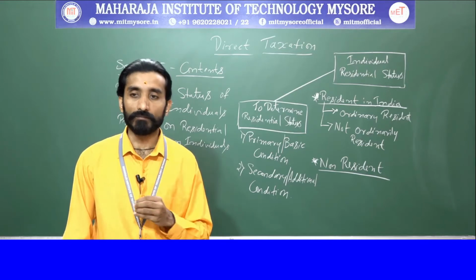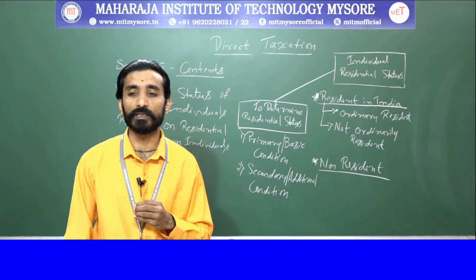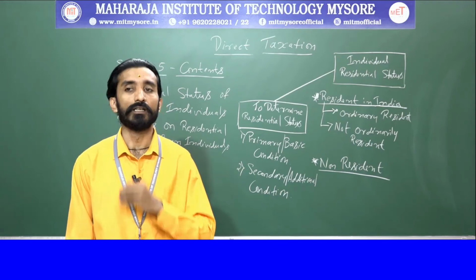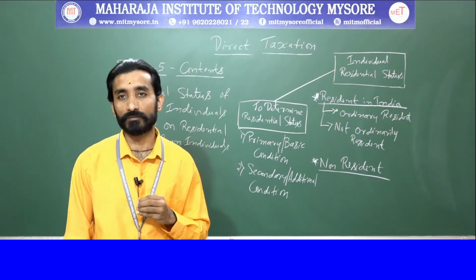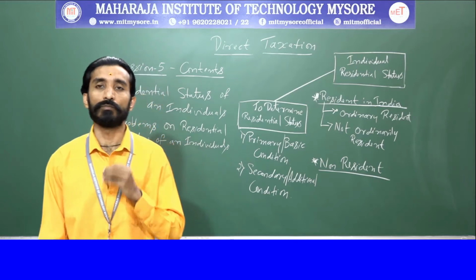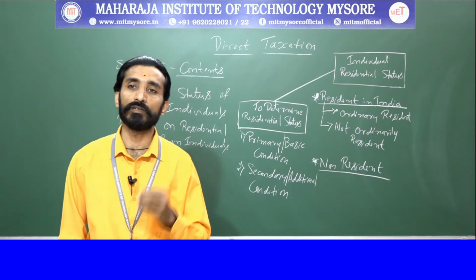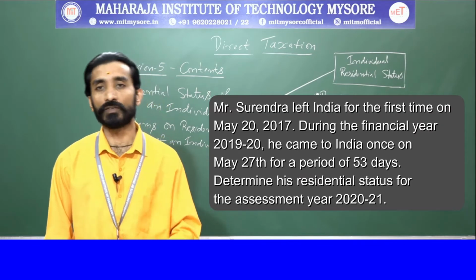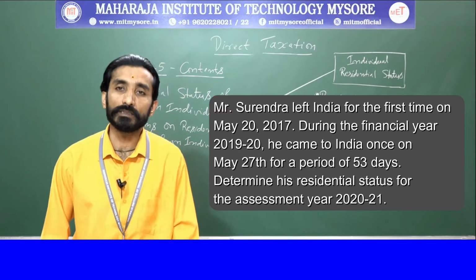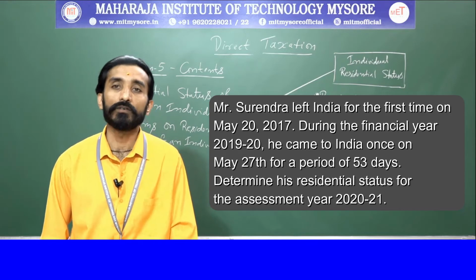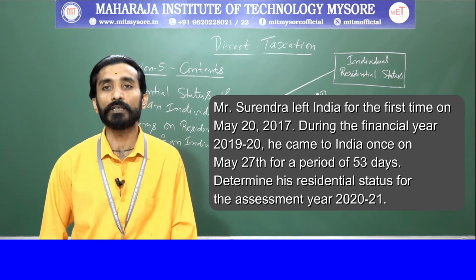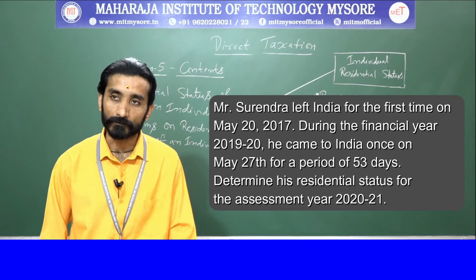Today we will discuss a few problems related to this residential status. I'll just read out the first problem, and based on that, thinking about the conditions, we will decide the residential status. First problem: Mr. Surendra left India for the first time on May 20th, 2017.